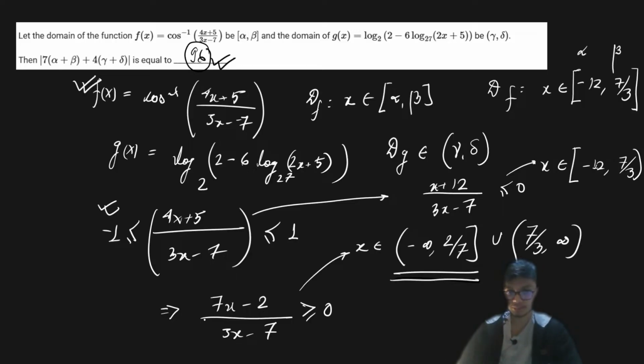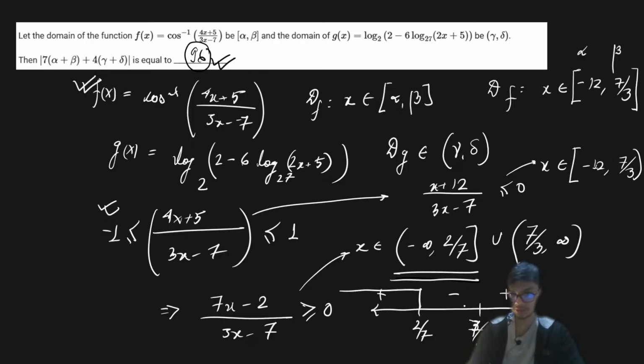In the wavy curve method, you have to plot the critical points, or the points where the numerator and the denominator go to 0, right? So from the numerator, equal to 0 gives 2 upon 7, and from the denominator it is 7 upon 3. If you plot 2 upon 7 and then 7 upon 3 and apply the wavy curve method, the signs can be plus, minus, and plus, and you want the positive region.